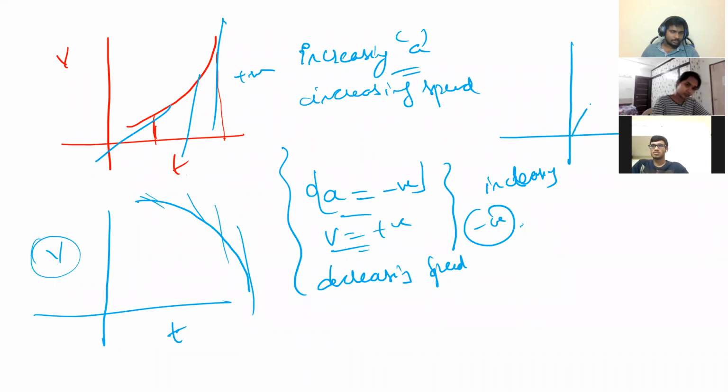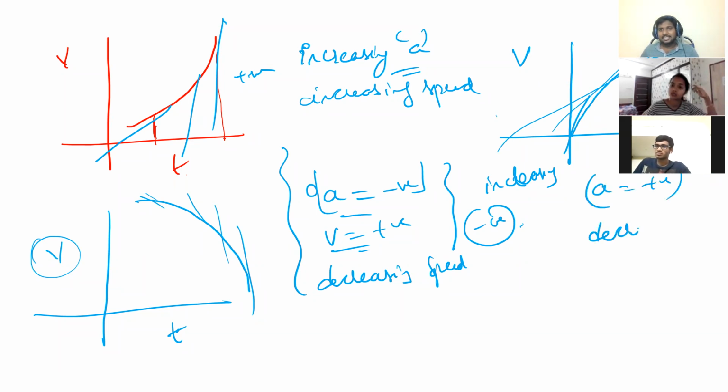Now, this graph you see, VT graph. You see acceleration. Acceleration is positive, but decreasing, right? But this is important here. Why? Because acceleration is positive only, but decreasing acceleration. It is not decreasing speed. It is still accelerating only, because acceleration is positive. Velocity is also positive. That means increasing speed. Got it?